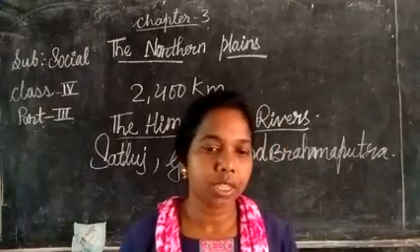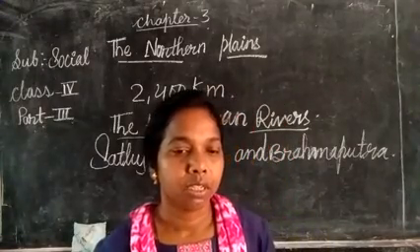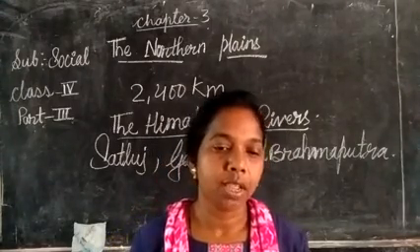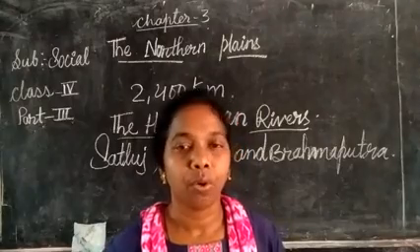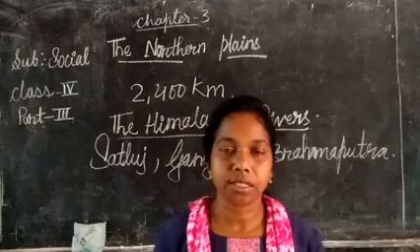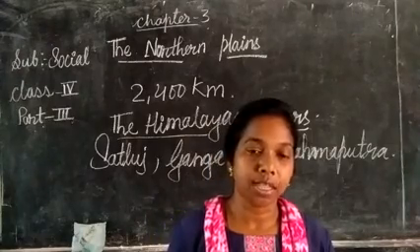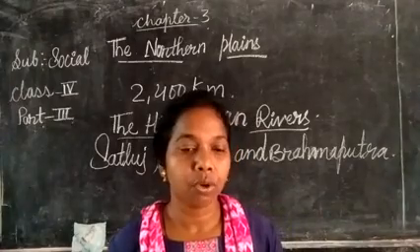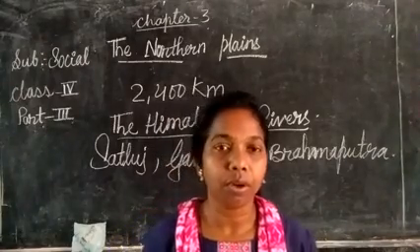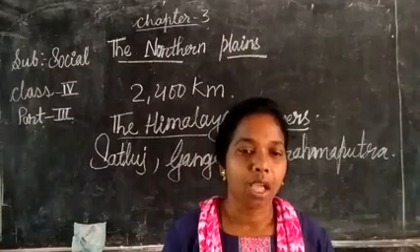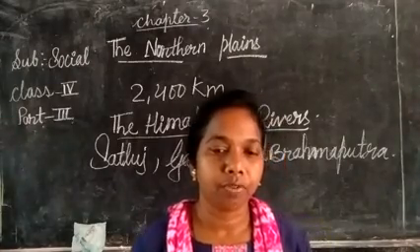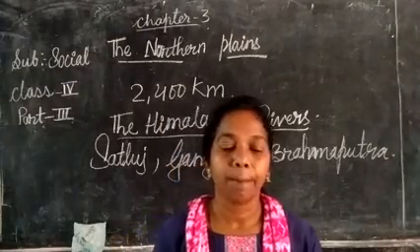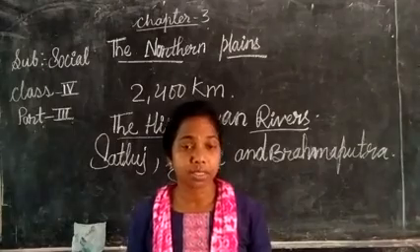A tributary is a small river or stream which flows into a larger river or lake. An area watered by a river and its tributaries is called its basin. So what is the basin?